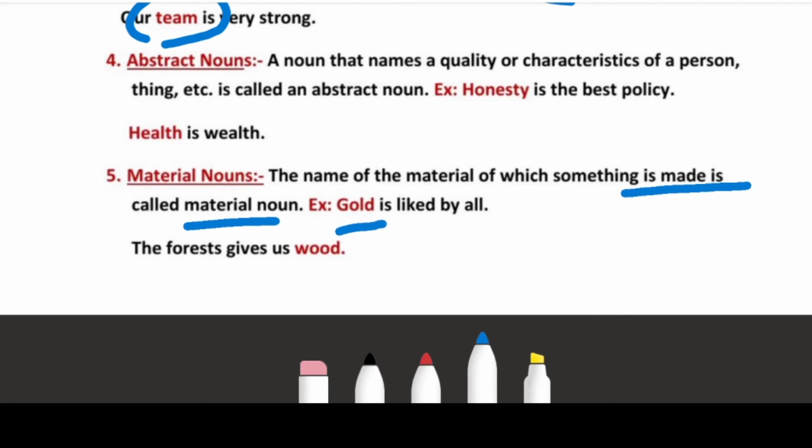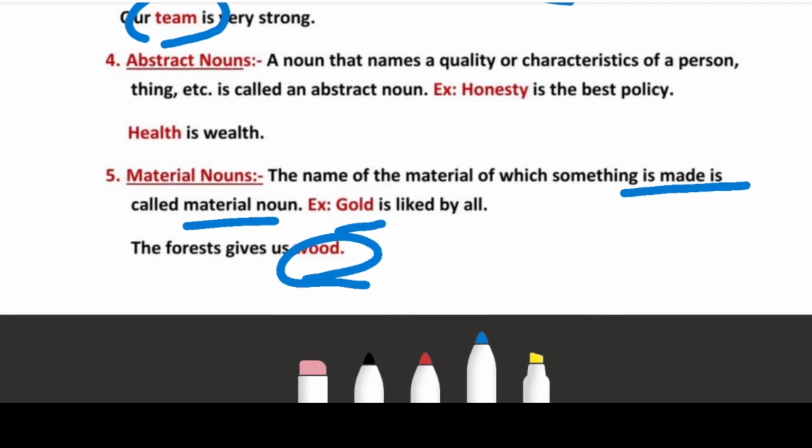The forest gives us wood. Wood furniture is made up of wood, doors are made up of wood, we can make windows out of wood. Okay, so there are five kinds of noun.